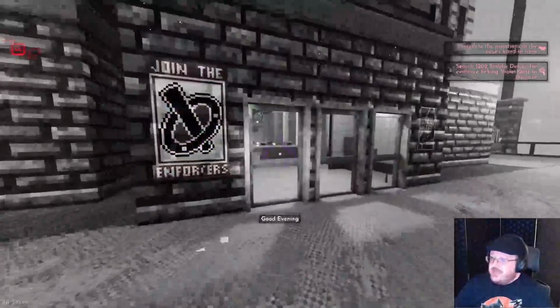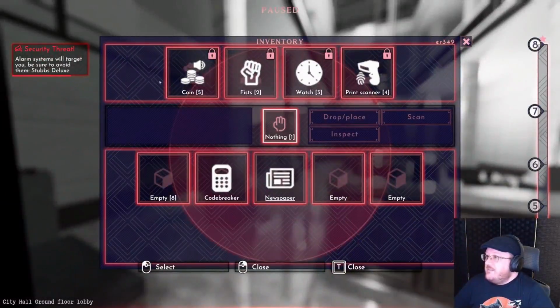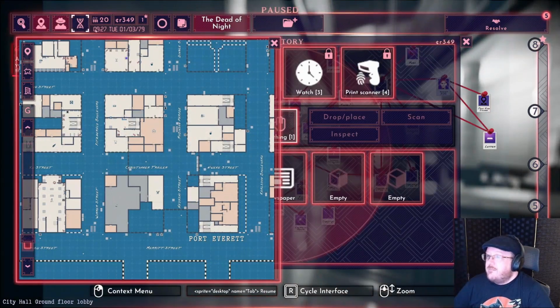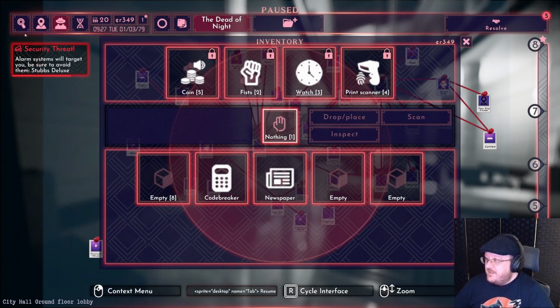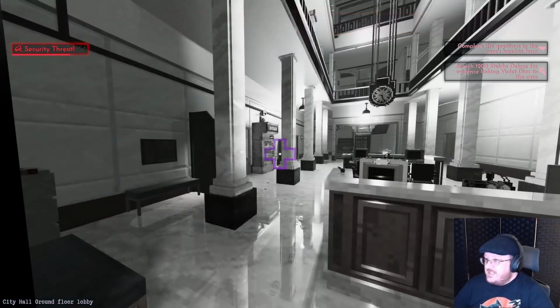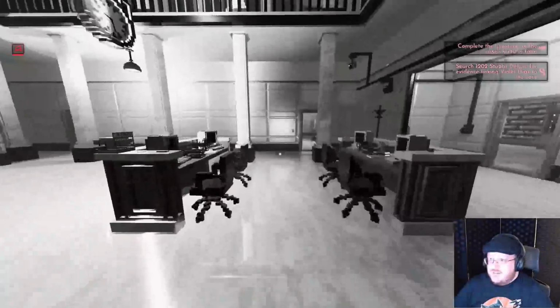It's all grayed out because I am severely injured. Let's see, can I see my... Yeah, Stubbs Deluxe security systems are still after me for a while. I want to check out... Where can I see my health? Like how beaten up I am. I guess it's not going to directly tell me, just that sort of a crosshair thing.